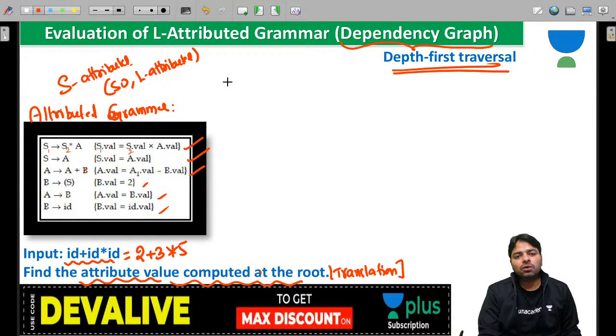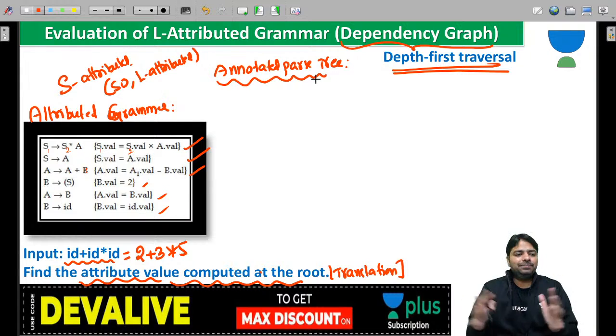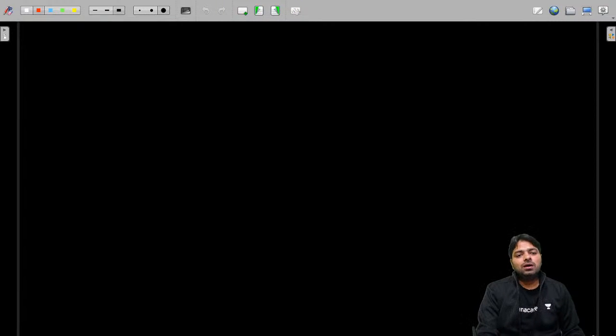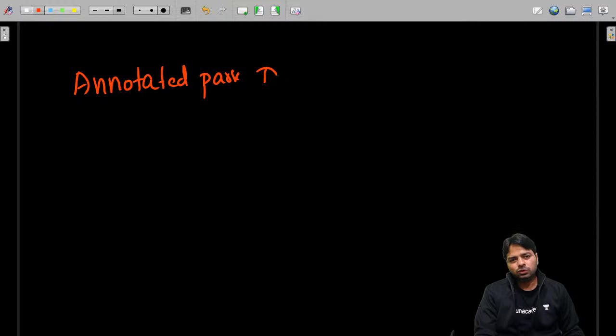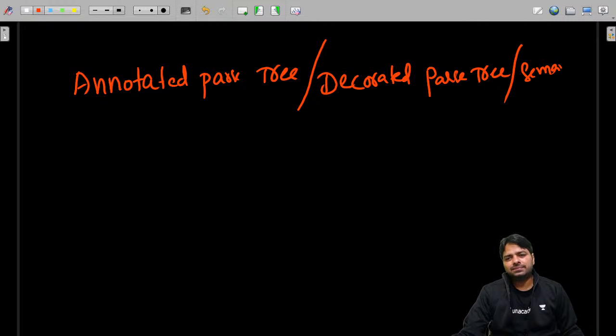This is the parse tree, but we are going to draw an annotated parse tree. The annotated parse tree will have all the semantic rules inside the tree. So a parse tree along with semantic rules is called an annotated parse tree, guys. What is an annotated parse tree? You can say decorated, or call it semantic if you are using semantic analysis.